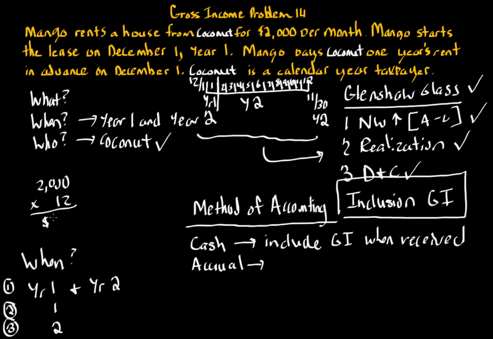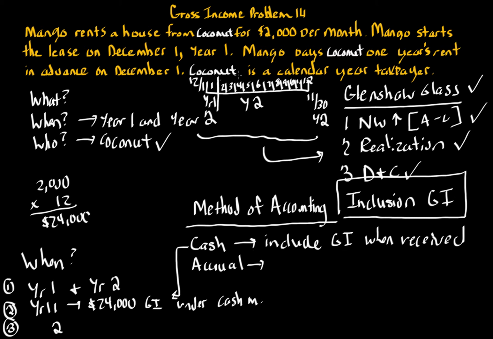That's $24,000. All $24,000 is recorded in year 1, if it's the cash method. $24,000 of gross income to Coconut under the cash method.